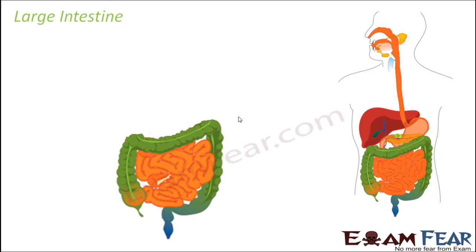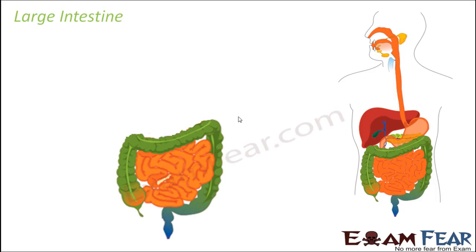Now the point is, the amount of food eaten by a person, not 100% of it gets digested. Some part of the food remains undigested. For example, if a person has eaten some plant parts, it is not that somebody eats only flesh. They might eat some vegetables as well. Vegetables have a lot of cellulose and fibers, some of which are not digestible by the human digestive system. So what happens to that undigested part? That undigested food is carried over to the large intestine.